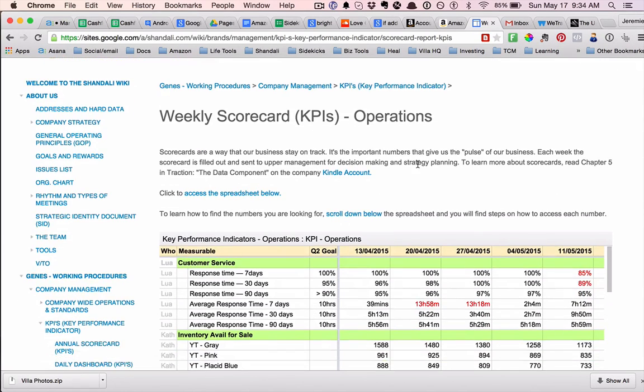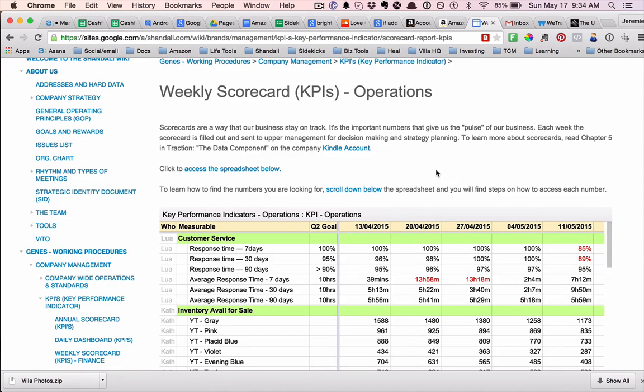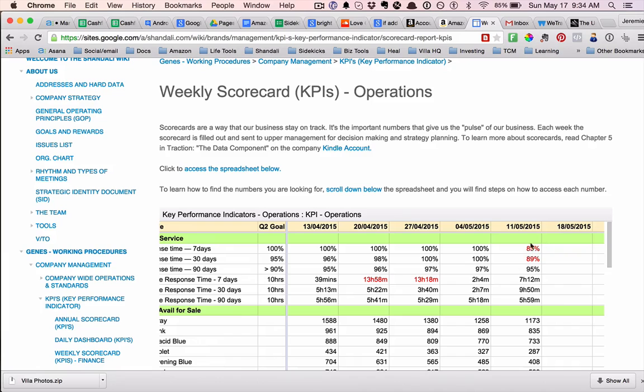So yeah, those are the numbers we look at every week. And the whole idea is just to have the numbers that really track the business and produce the results we're looking for. So like Lua's, this is just bad. I keep telling Lua, she's got to keep it together, but she has a hard time with it. So that's something we can think about. How are we going to fix that? And that's what we look at for numbers.